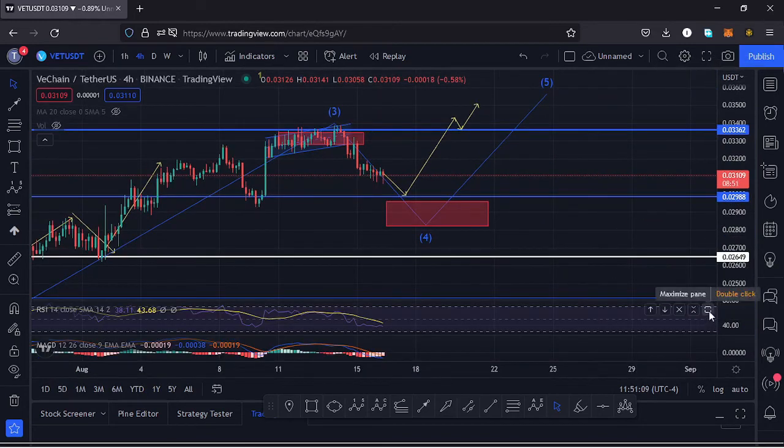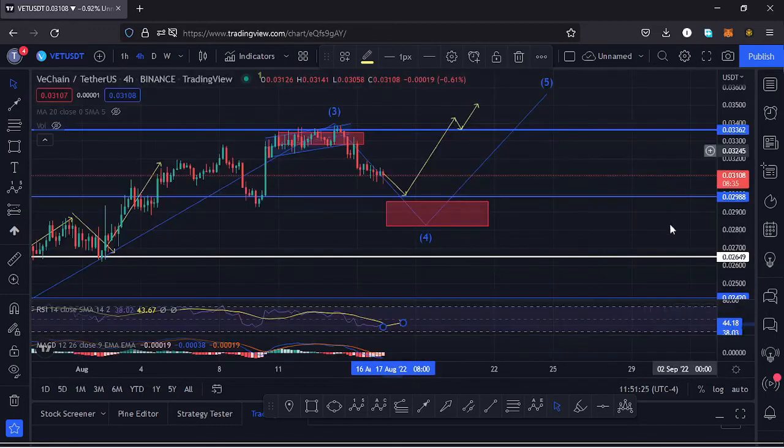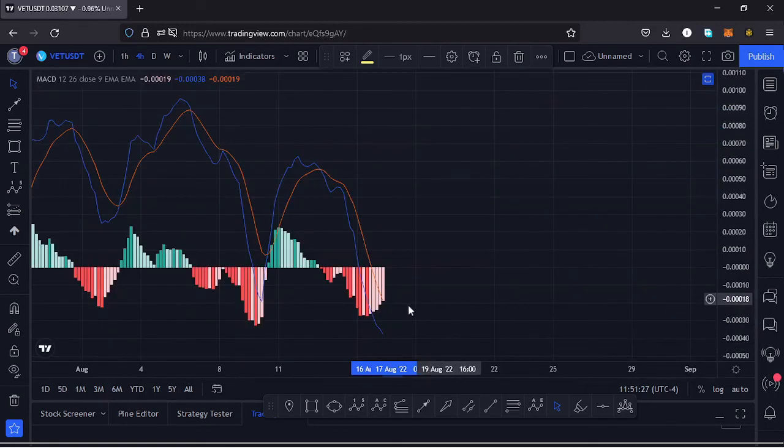Also taking a look at the indicators, on the RSI we are trading at around the 37 mark, and that means any movement to the lower side to maximize our target area will be supported, and any movement to the upside will also be supported here on the RSI. Also taking a look at the MACD, we have not yet printed anything, but soon we'll be printing a bullish cross. I hope by the time we are doing that, we'll have maximized our red target area, then continue pushing higher. So let's be patient and I'll keep you updated.